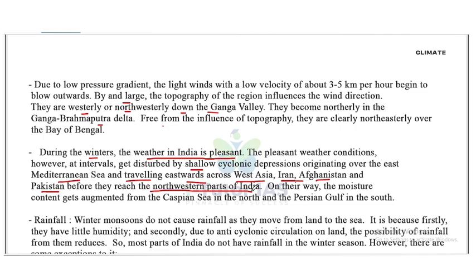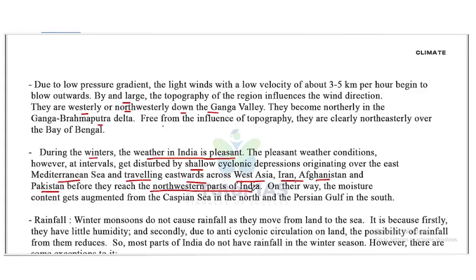This creates a disturbance in the Indian winter season. On their way, the moisture content gets augmented from the Caspian Sea in the north and the Persian Gulf in the south.